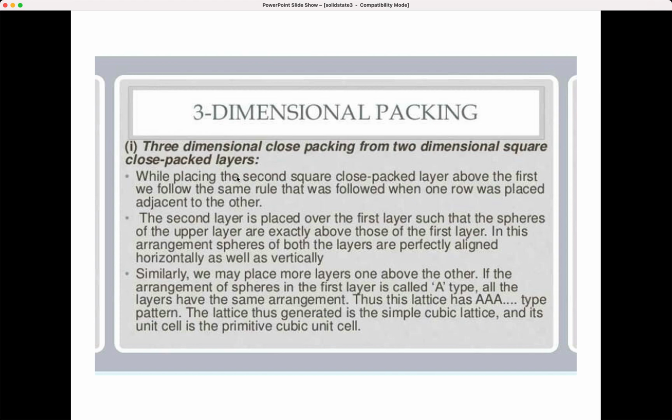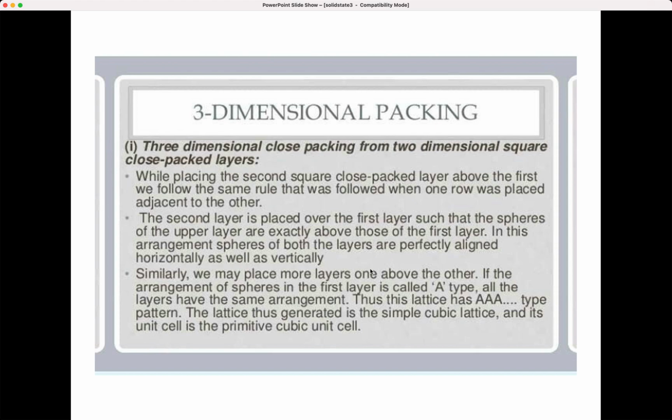Okay. And regarding 3-dimensional packing, 3-dimensional close packing can be generated from 2-dimensional square close packed layers. If you place the second square close packed layer above the first, and we follow the same rule which was followed when one row was placed adjacent to the other, the second layer is placed over the first layer so that the spheres of the upper layer are exactly above the first layer. That I already showed here for you in the diagram. So the arrangement of spheres of both the layers are perfectly aligned horizontally as well as vertically.